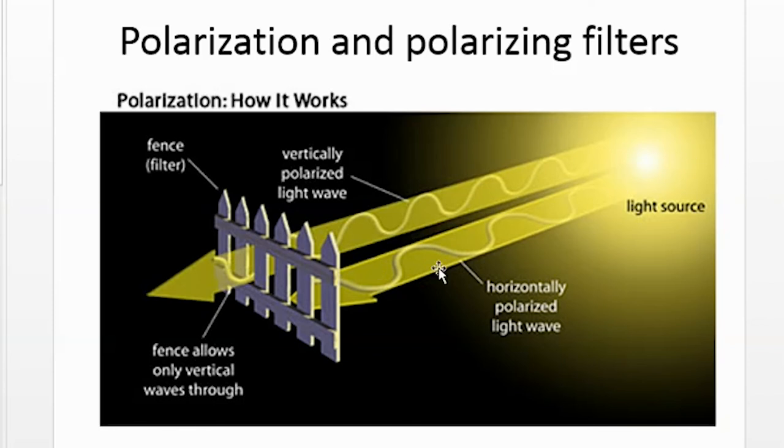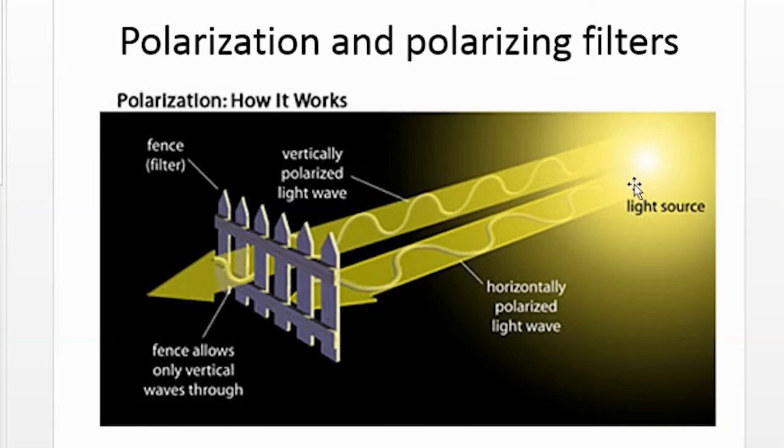So this slide is showing the creation of polarized light. Both orientations, horizontal and vertical, are coming into the fence, but only the vertical is making it pass. So on the other side of the fence would be polarized light. But if the incoming light was only vertical, then it would pass through.